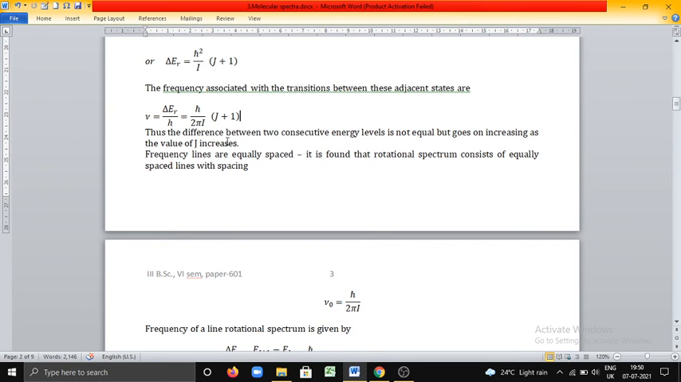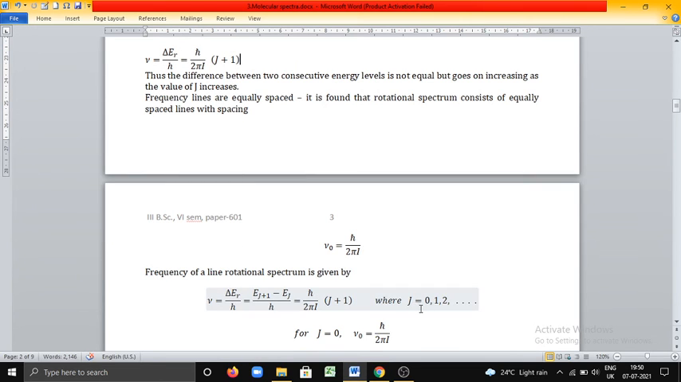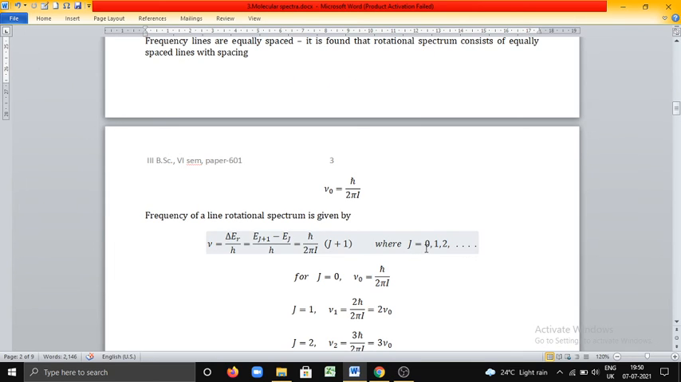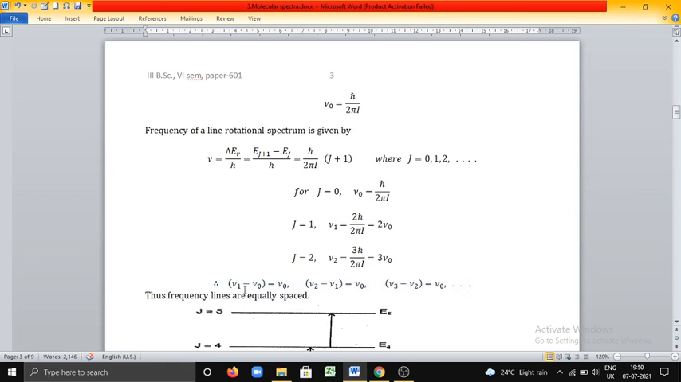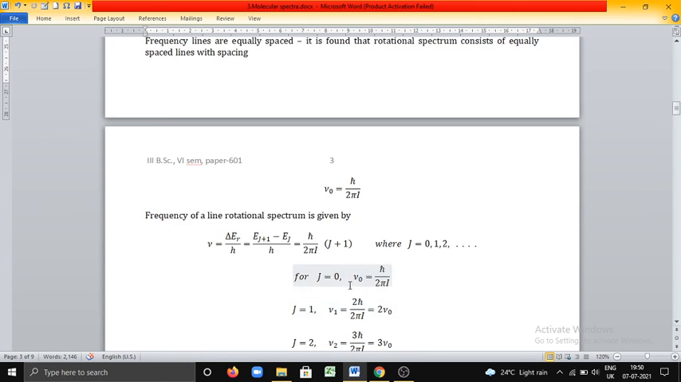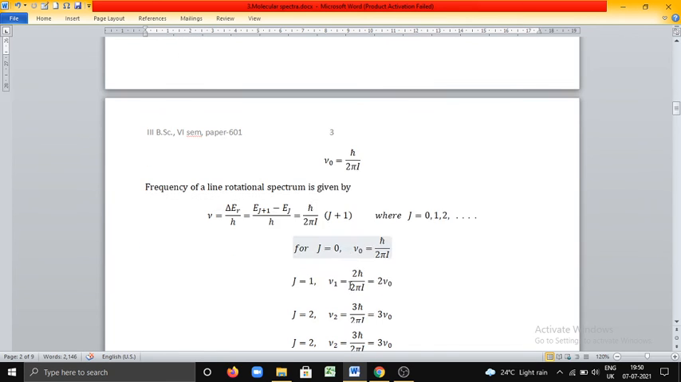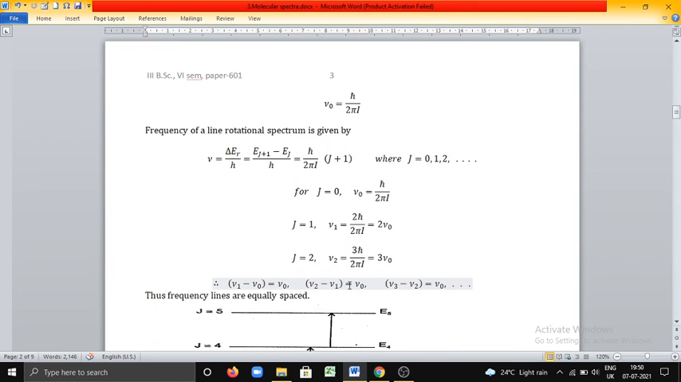Here, h cross by 2 pi I into J plus 1, where J can take the value 0, 1, 2. If you put the value of J as 0, then you will get the nu naught value. If you put J as 1, then you will get nu 1, and J equal to 2, you will get the expression for nu 2. If you take the differences, nu 1 minus nu naught, nu 2 minus nu 1, nu 3 minus nu 2, all values are equally obtained, is it not? And in all cases, you will get nu naught. That's why we say that the frequency lines are equally spaced in pure rotational spectrum.